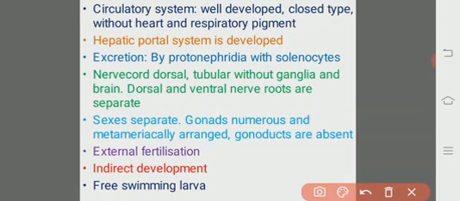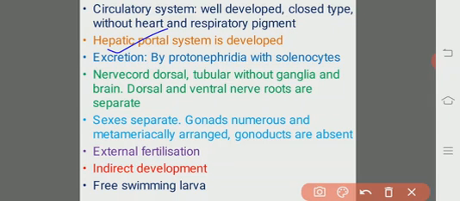Then, next thing is excretion. As we know, excretion is a metabolic activity where the metabolic wastages, otherwise the nitrogenous wastages which have been formed due to the various metabolic activities, should be discharged from the body immediately. Such a phenomenon is known as excretion.